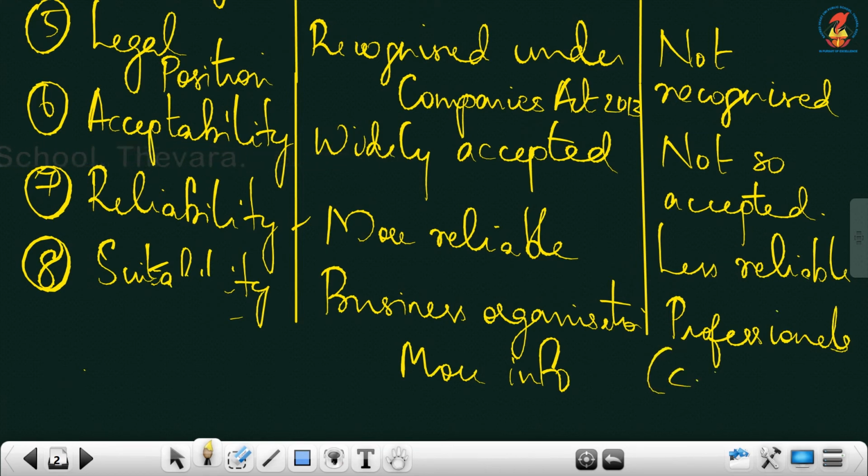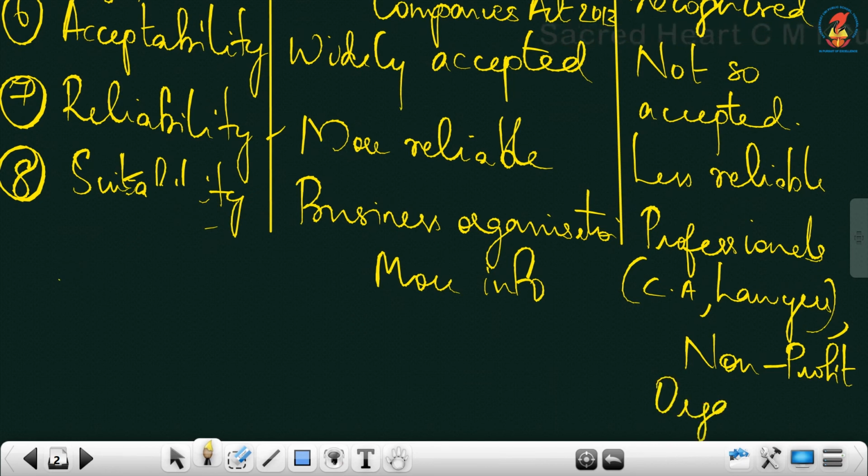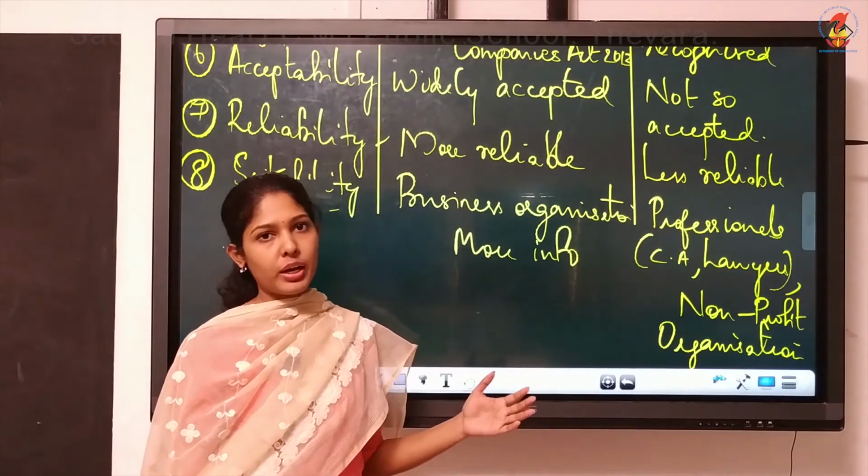Professionals means chartered accountants and lawyers. Then it is used by non-profit organizations. Clear? So the first one, accrual basis is suitable for large business organizations.